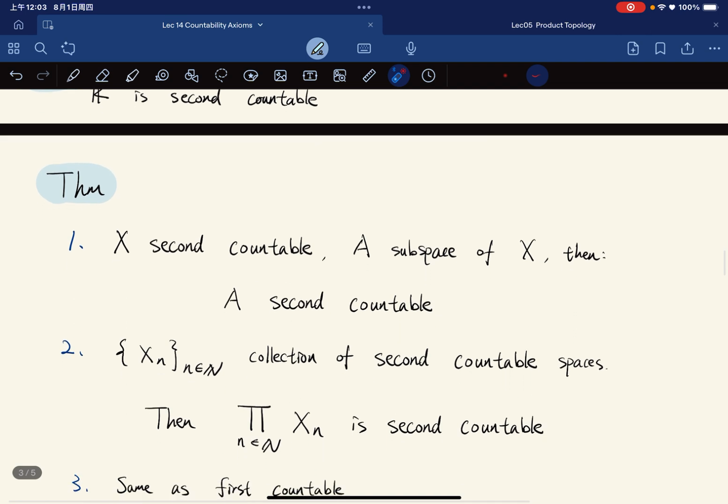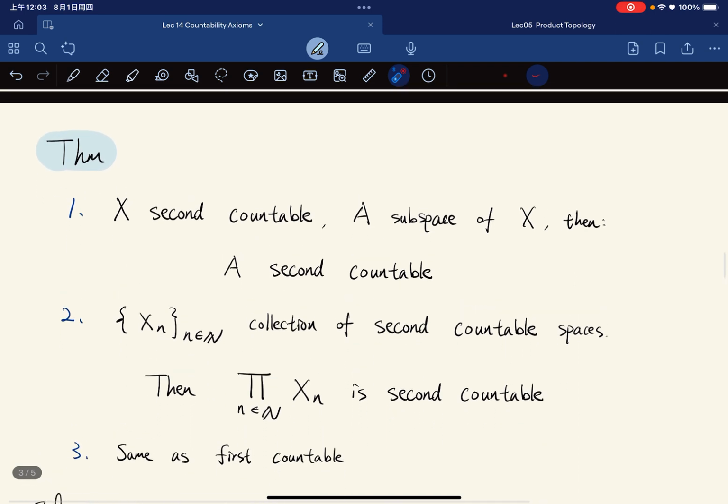And we have a theorem for first and second countable spaces. This is the central part for our theorem. Given any second countable space X, if A is a subspace of X, then A is also second countable. And for any collection of second countable spaces, the product space with the product topology, remember, not box, is second countable. The same holds if we replace second by first.